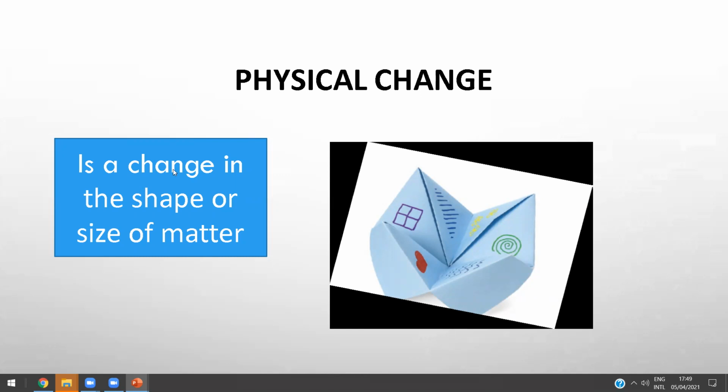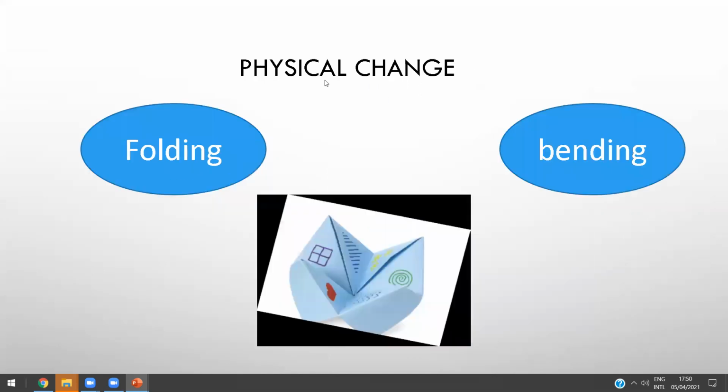So it's called physical. It's a change in the shape or size of matter, like this paper. Now you fold or bend, or if you cut the paper, it's a change in size or shape. It's a physical change, okay?